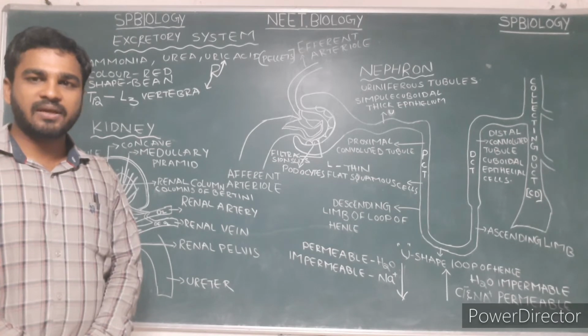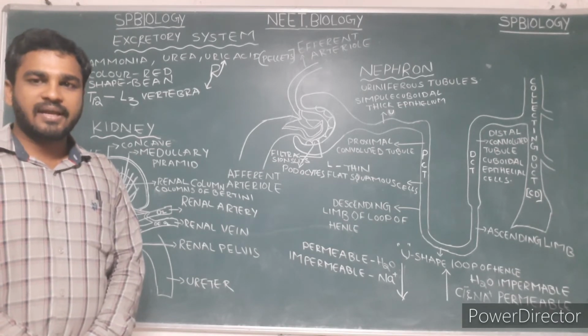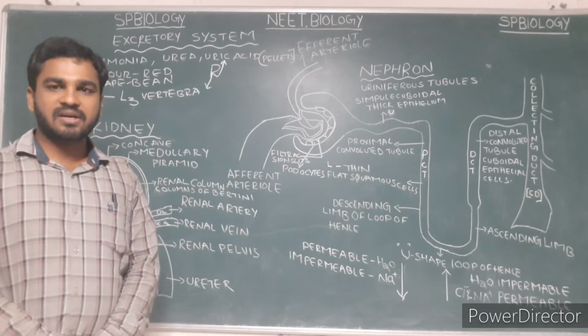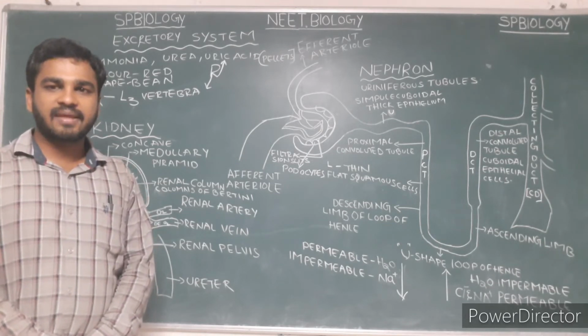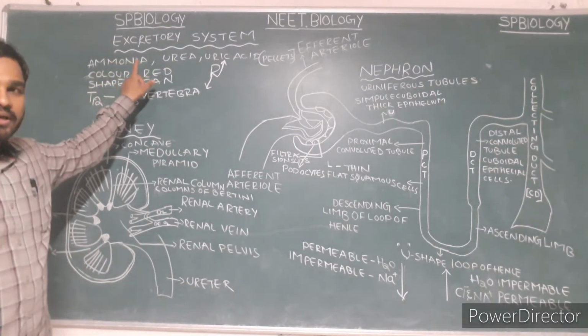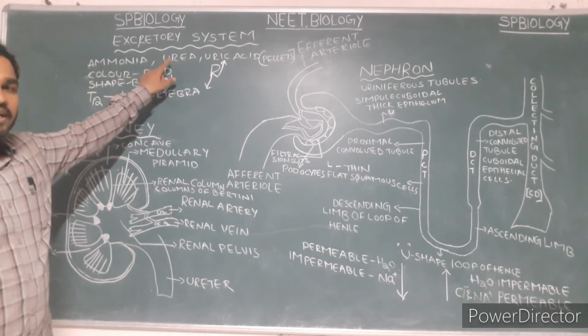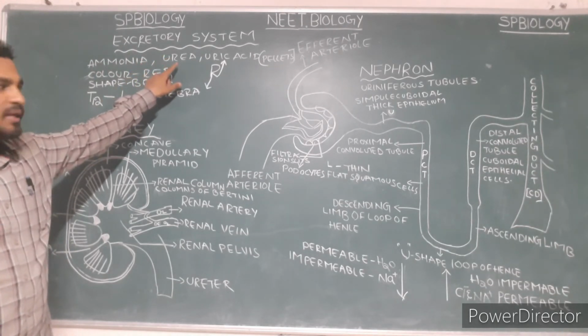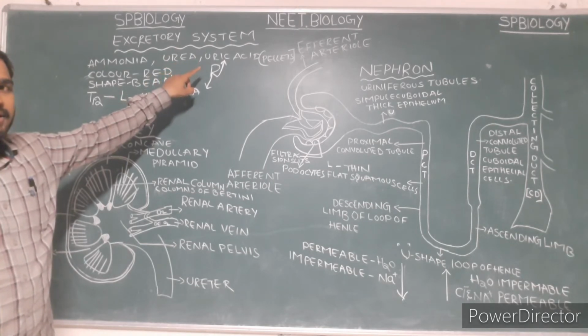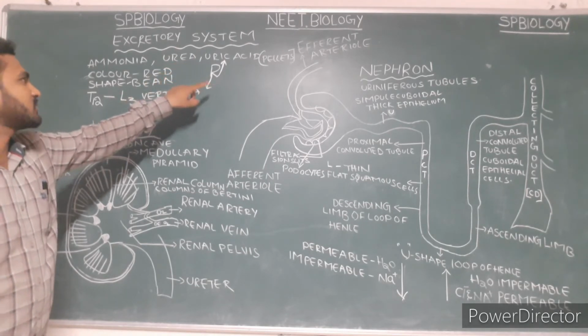Animals, based on their elimination of excretory waste materials, can be classified into three types. The animals which excrete ammonia are known as ammonotelic animals. The animals which excrete urea are known as ureotelic animals. The animals which excrete uric acid are known as uricotelic animals.